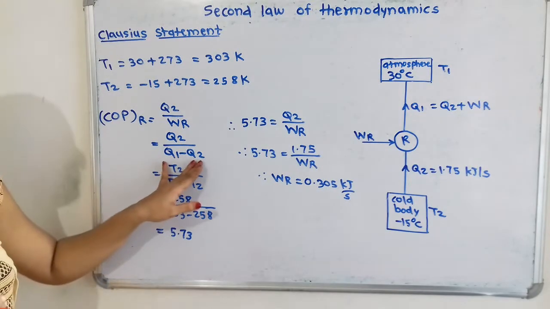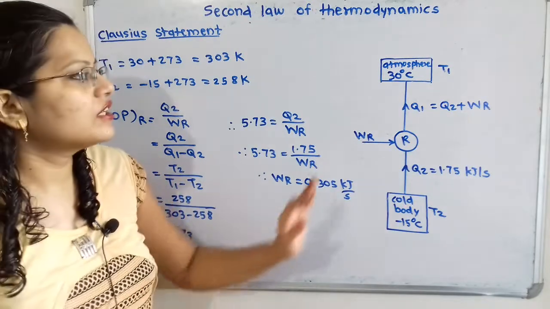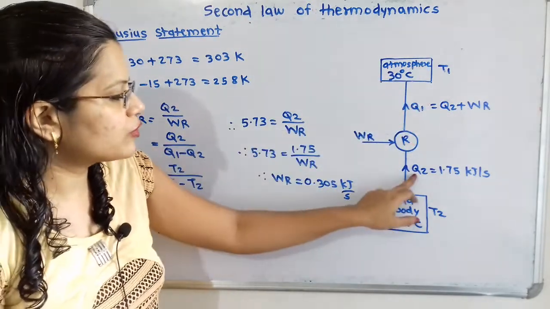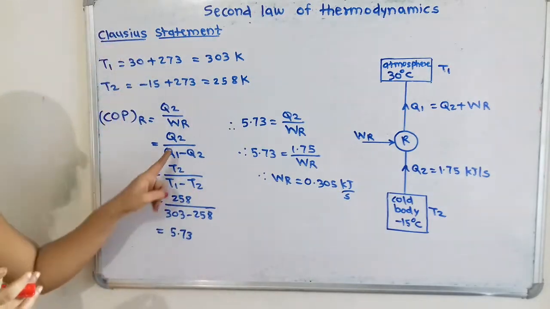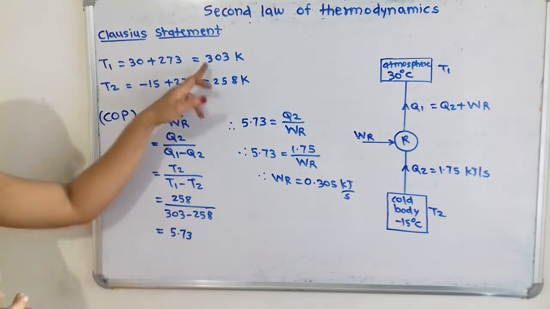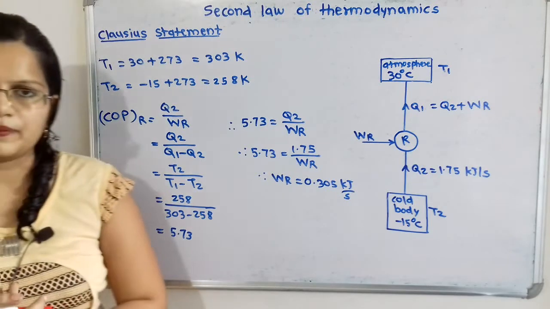But if we observe here, Q1 is unknown. Now if we observe this diagram, Q1 corresponds to T1 and Q2 corresponds to T2. So we will write this formula in terms of T1 and T2, that is T2 divided by T1 minus T2. Now we can put the values of T1 and T2, and it is equal to 5.73.